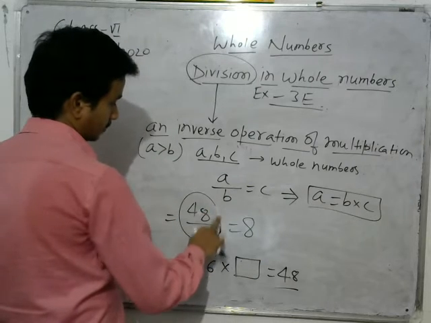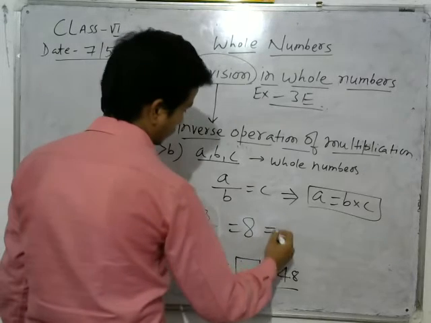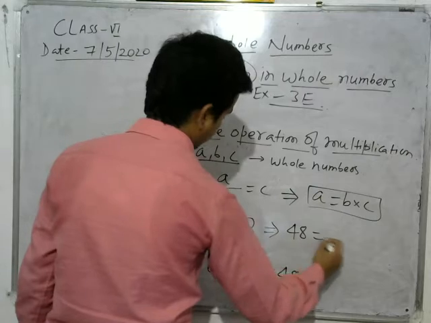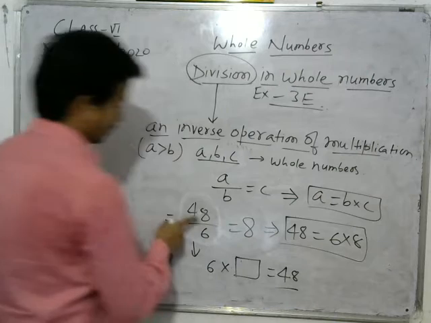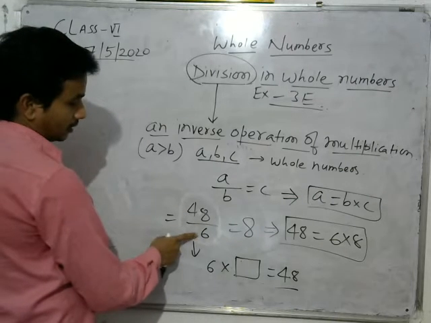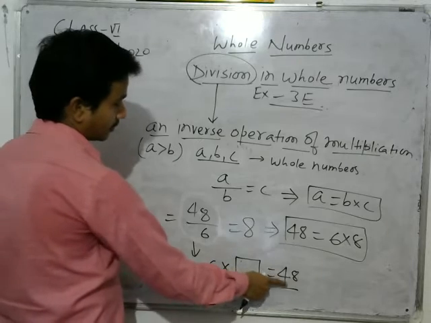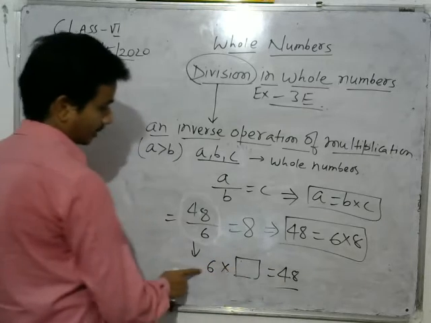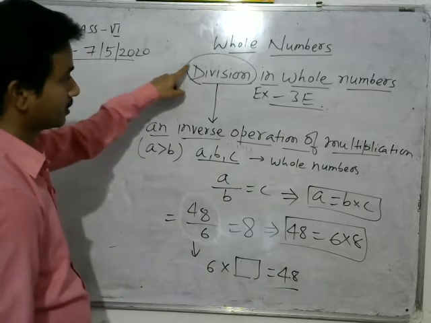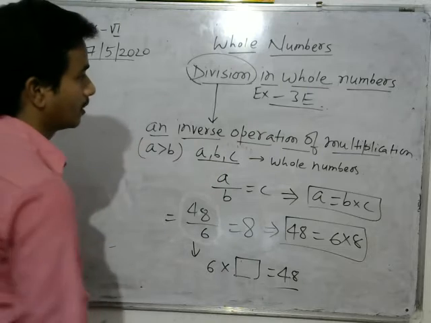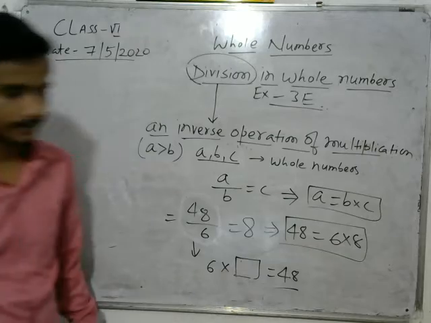So it means 48 equals 6 into 8. 48 divided by 6 means by what number 6 should be multiplied so that it will become equal to 48. So what is division? Division is an inverse operation of multiplication. So now we will see about the division algorithm.